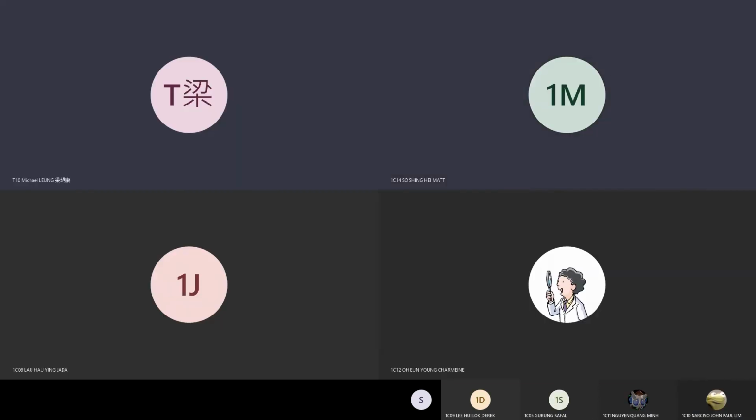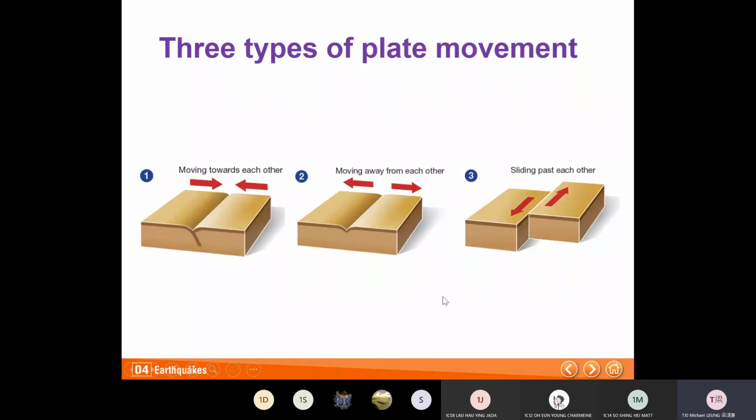Divergent. And then the 3rd type is horizontal. Horizontal movement. Okay. Horizontal means sliding past each other.